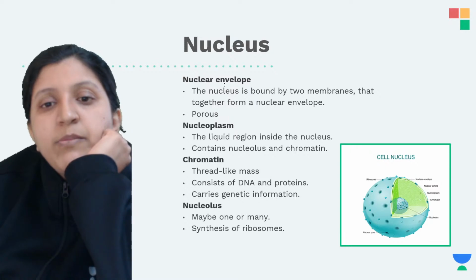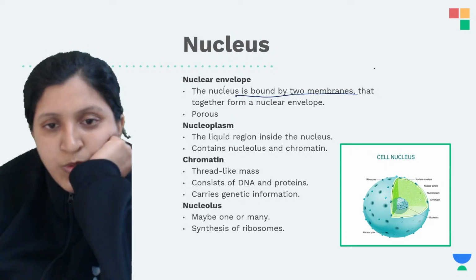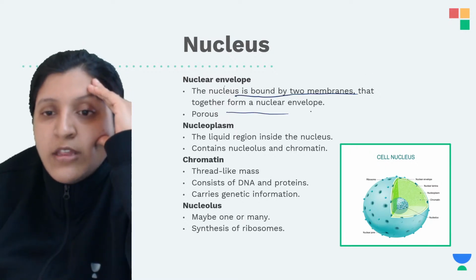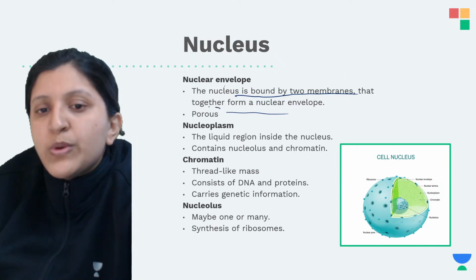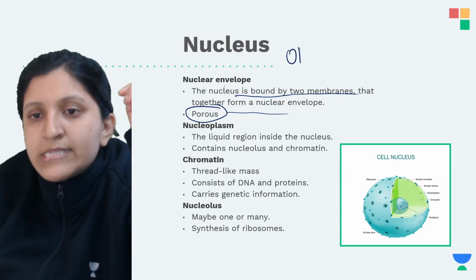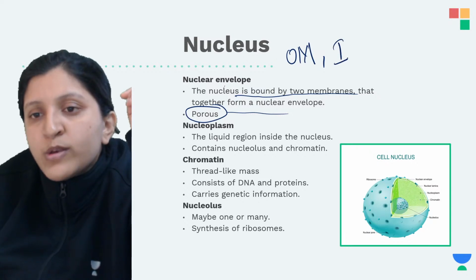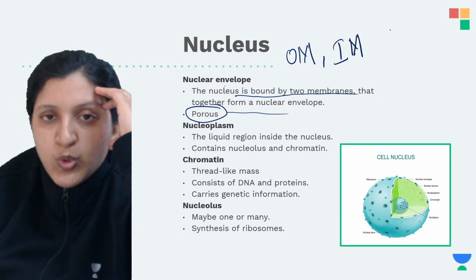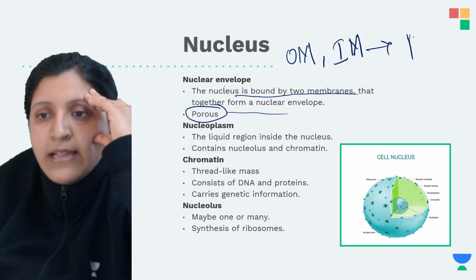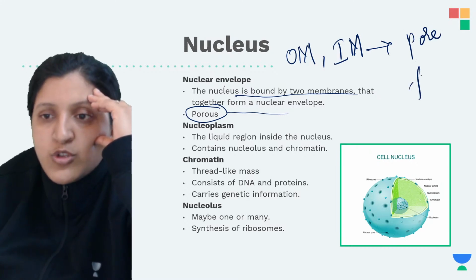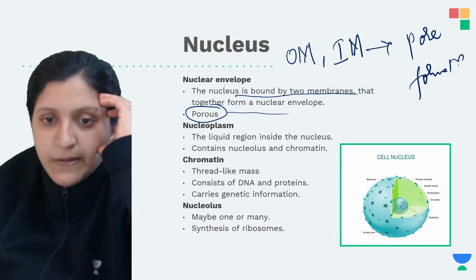Nuclear envelope, when we mention, the nucleus is bound by two membranes that together form the nuclear envelope. So this will be porous because there is an outer membrane and an inner membrane, both of them join together, and there is a pore formation. So nuclear pore is also there.